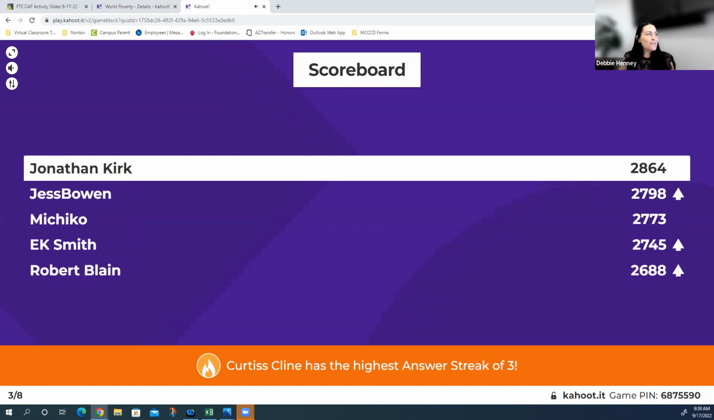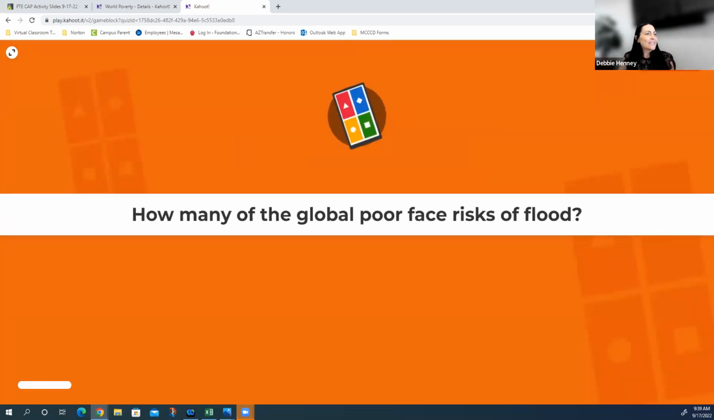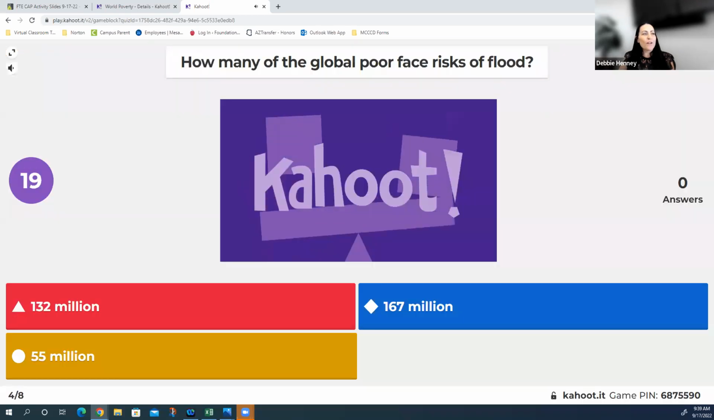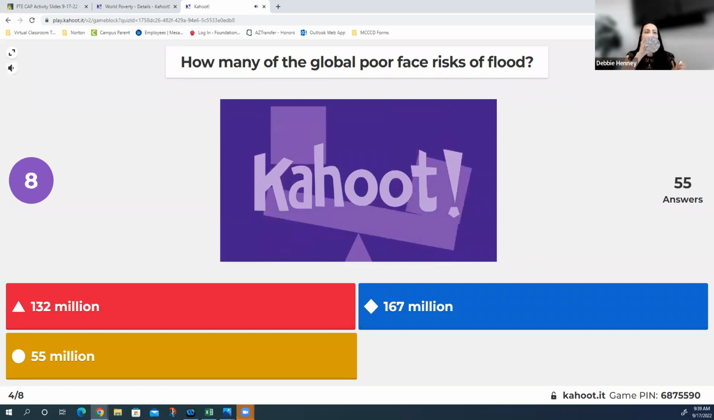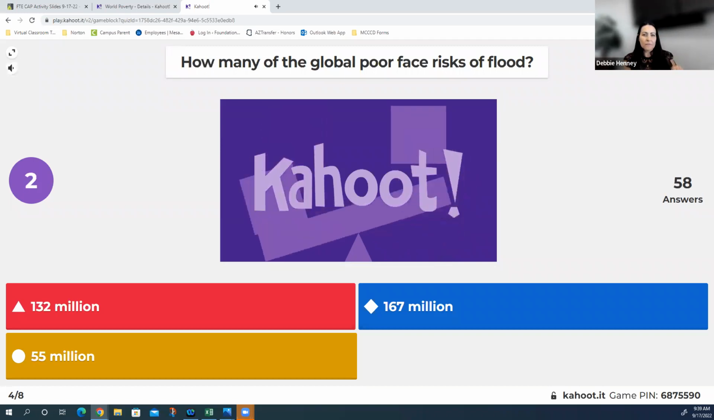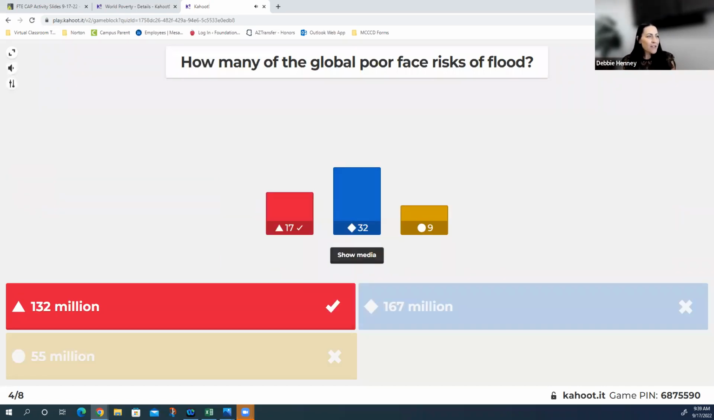Jonathan Kirk has taken over as the new leader. Jess Bowen has moved up to number 2. Machiko's still holding in there at number 3. Question number 4. How many of the global poor face risks of flood? 132 million of the global poor face risks of flood.